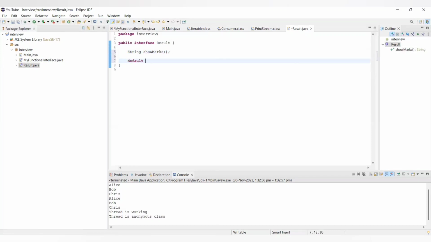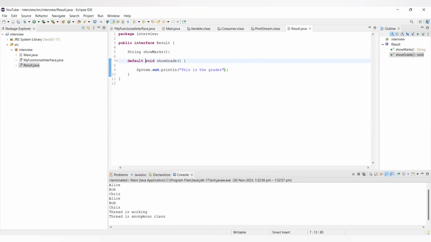Let's take one default method, showGrade. As of now, just randomly, I'm taking one example, showGrade, and this is the grades. Okay, fine. So this is the interface we're having. It has one abstract method and one default method.